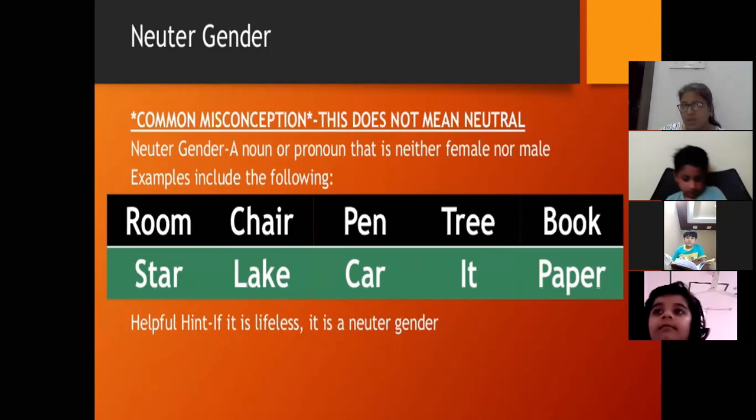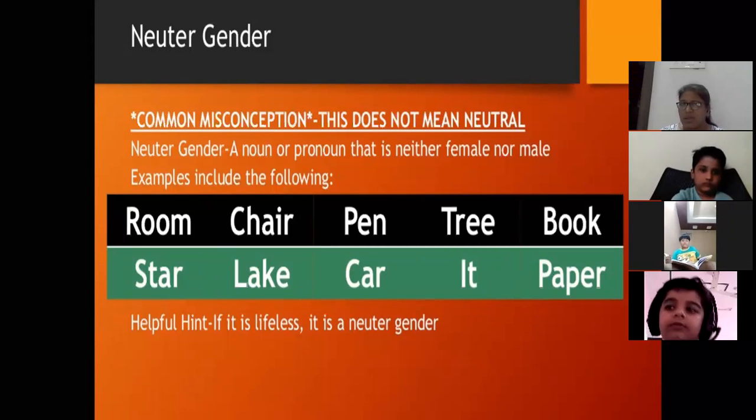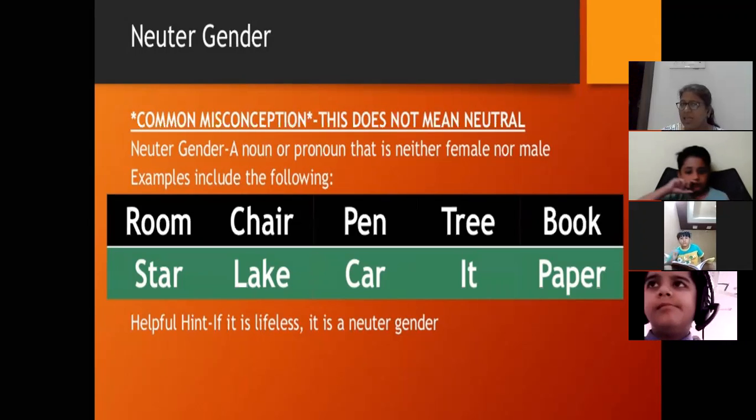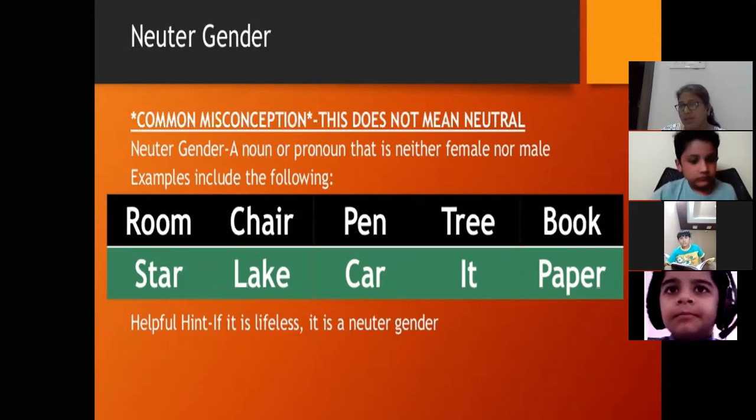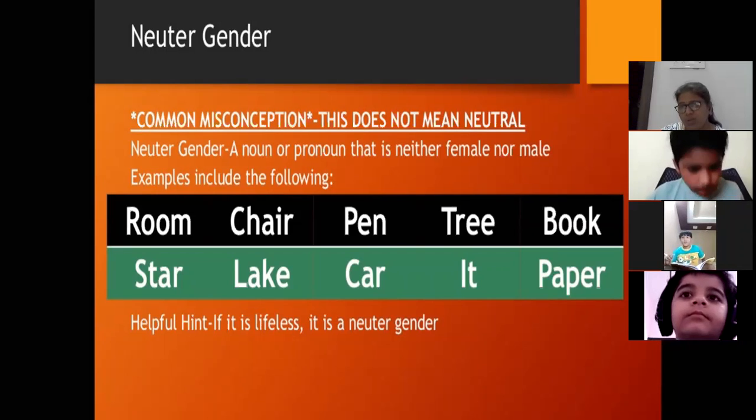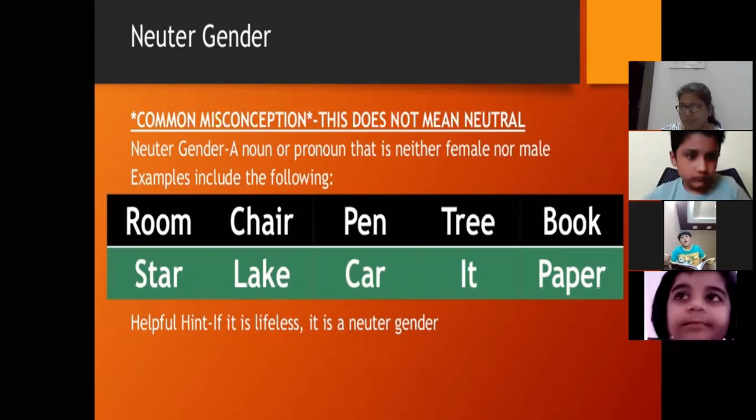So all these nouns which do not have life, or which are lifeless, are called neuter gender. It means they are neither female nor male. Examples are room, chair, pen, tree, book, star, lake, car, it. Again, it is a pronoun and we use it for non-living things.